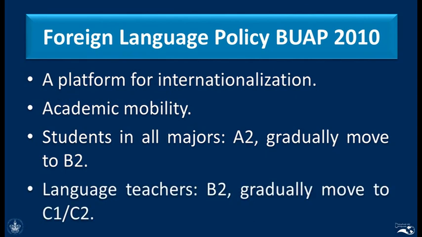Concerning the teachers, of course, in this case, for the teachers in our language department, we also thought, what is the level that is desirable for the students to have? And then, of course, we knew that teachers need to have a really high level of proficiency. But we decided in that moment, in the foreign language policy, that an appropriate level would be B2.